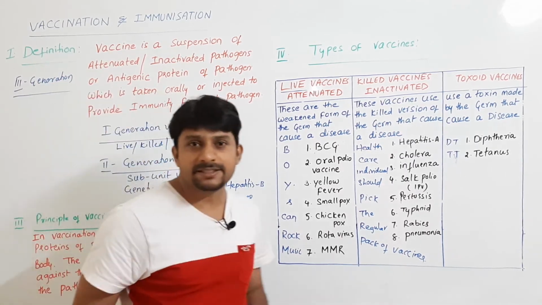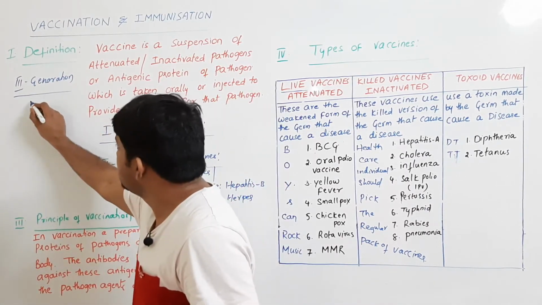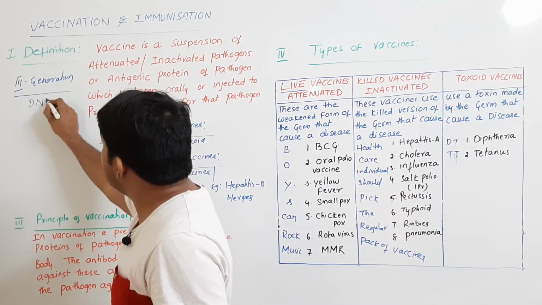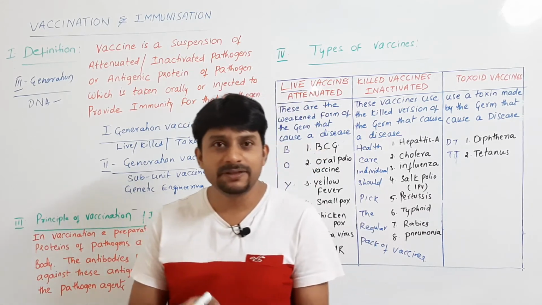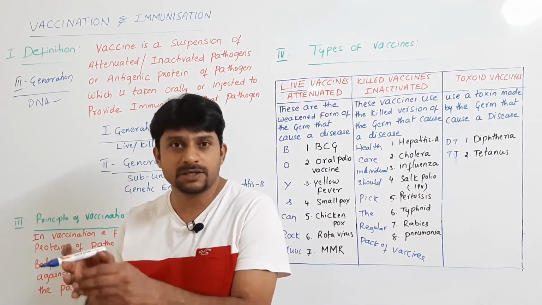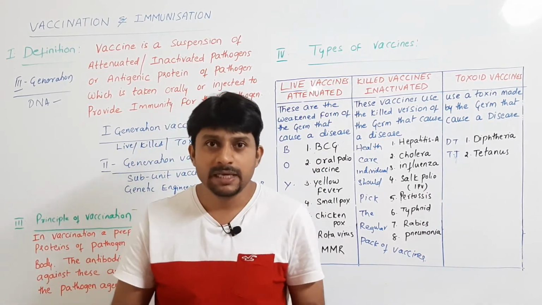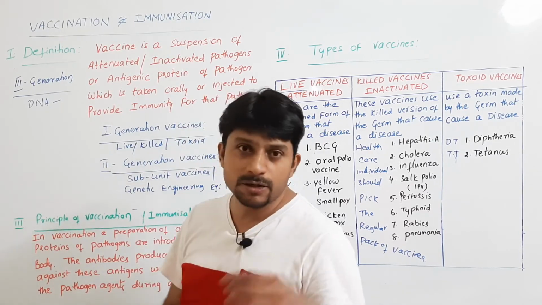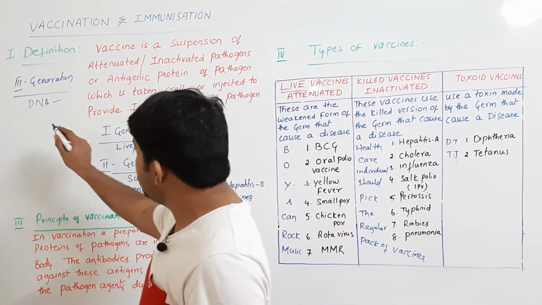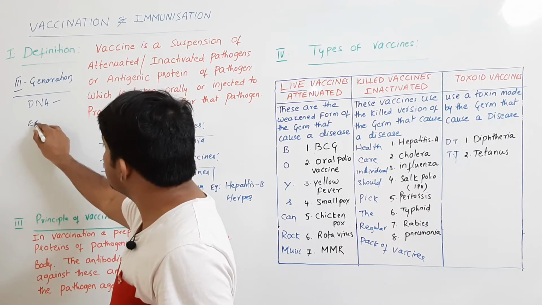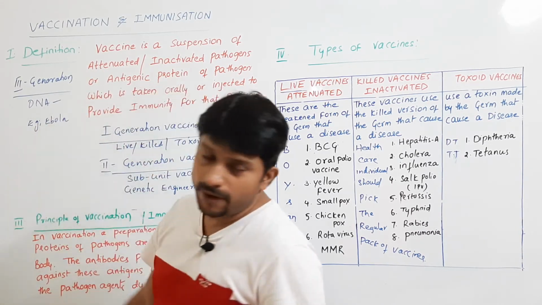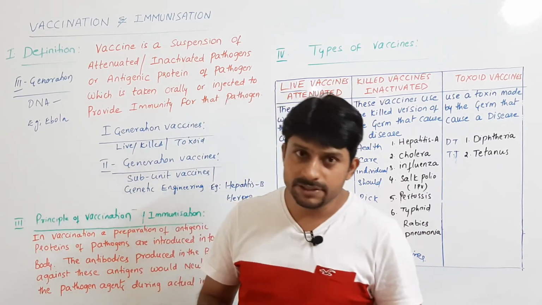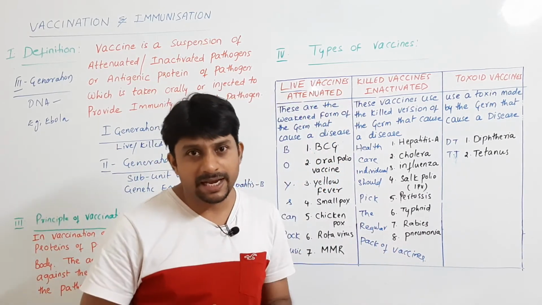Third generation vaccines we call DNA vaccines. In DNA vaccines, the DNA of the particular disease causing organism is introduced. This includes the vaccine for Ebola, which is a third generation vaccine, also called a DNA vaccine.